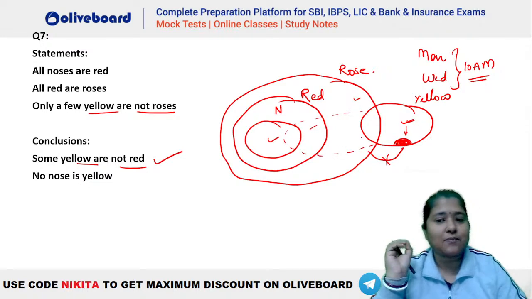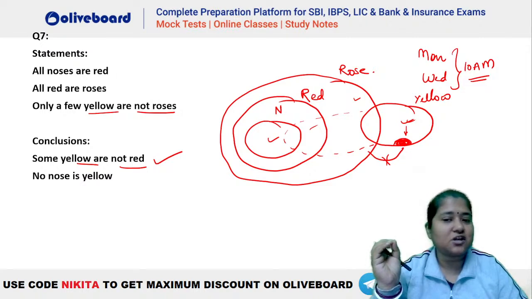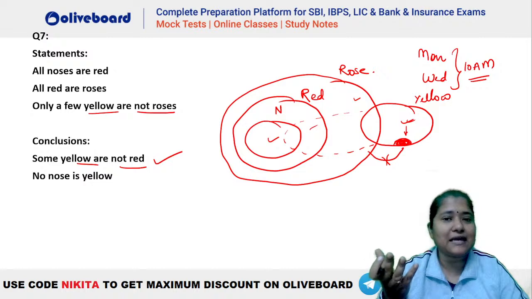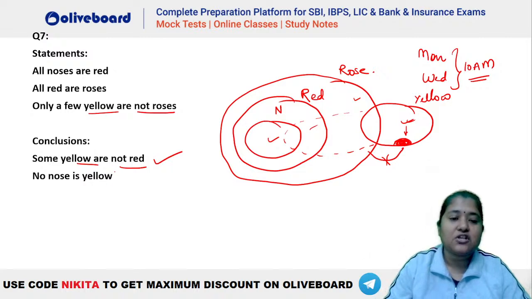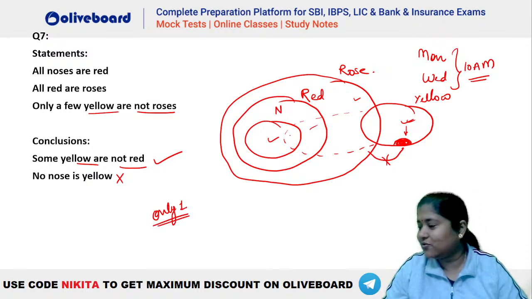There has to be some portion of yellow which should be outside the boundary of rose, but that does not mean that this yellow cannot interact with rose. No, it is not definite, that is a possibility here. So that means this is wrong. So the answer to this question has to be only one follows. I hope this is clear.